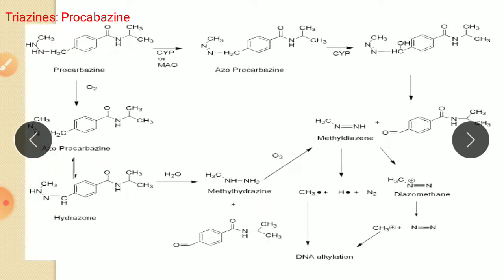Procarbazine is an anti-neoplastic agent that was originally developed as a result of efforts to find a new inhibitor of monoamine oxidase. Subsequent screening revealed anti-neoplastic activity.